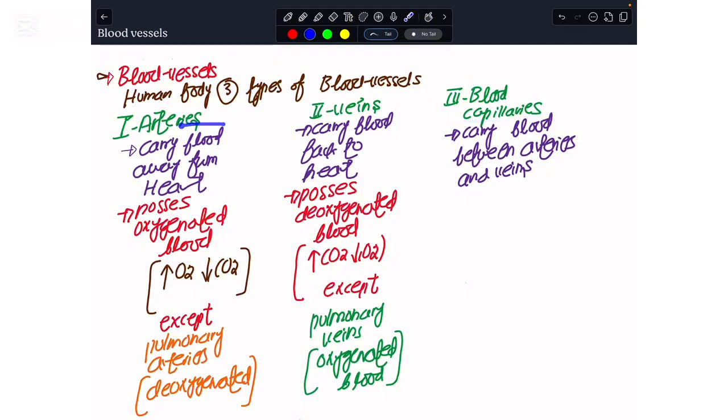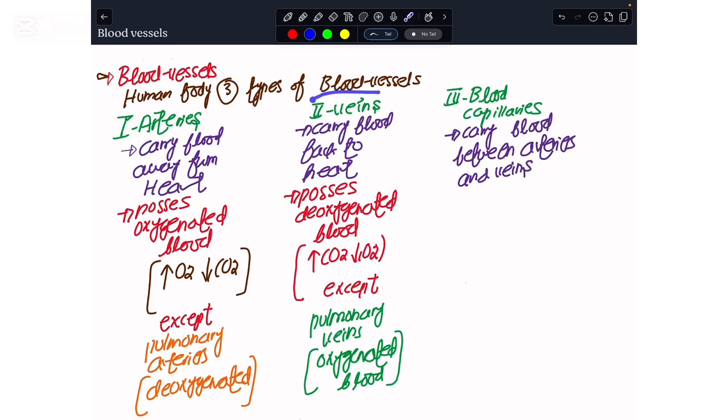The arteries carry the blood away from the heart, and in most arteries that blood is oxygenated blood, which has a higher proportion of oxygen gas compared to carbon dioxide gas. But there was an exception, as I told you in the section on the heart: the pulmonary arteries also carry the blood away from the heart, but it is deoxygenated blood.